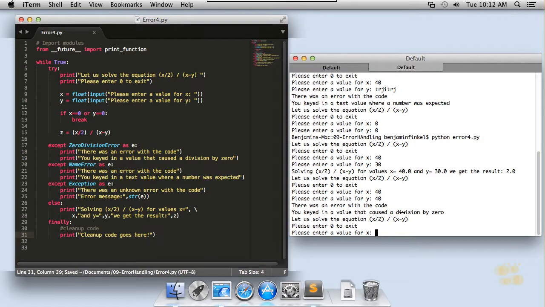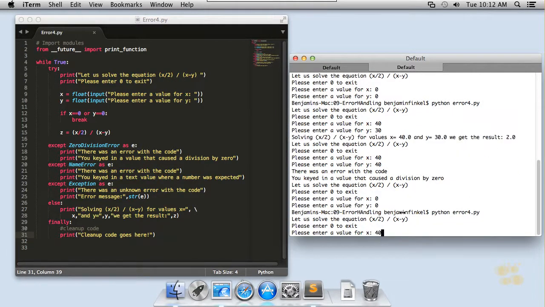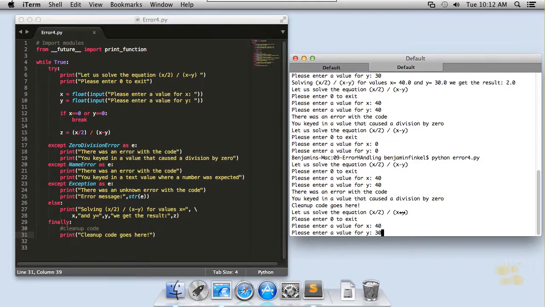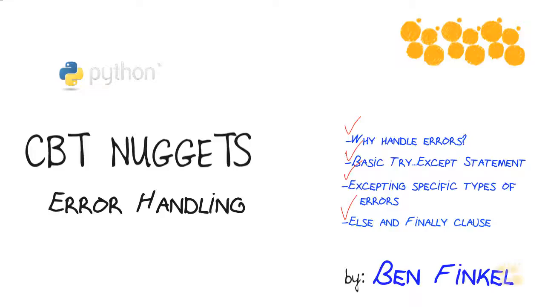Let's save that. We will run this code again, and again if I generate an error, I get my error message, and then you see my statement cleanup code goes here. But also if I generate a clean, error-free execution of this program, I get my results, and I also still have cleanup code goes here. So the finally clause is executing. That's a bucket that gets dropped into after we're done, no matter what, regardless of whether or not we had an error. And that concludes this nugget on error handling in the Python programming language.